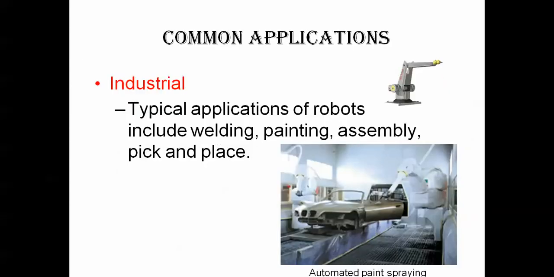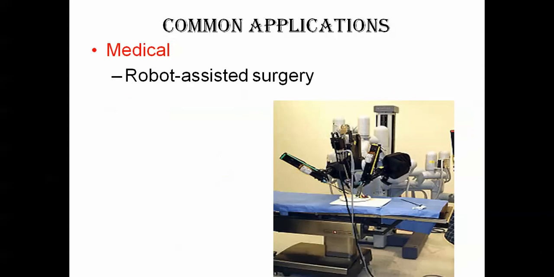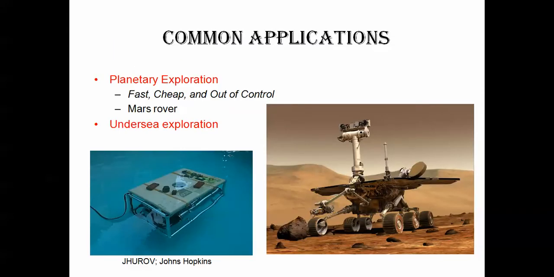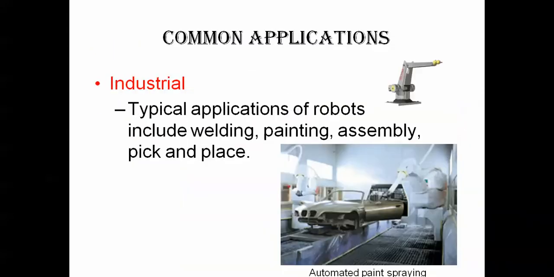We'll go to the next one, the common applications. We see where we are going to use robots generally. We have different kinds of applications of robots in different fields: industrial, commercial, military, medical, planetary exploration, and undersea exploration. In the industrial field, I'm showing an arm which is used for painting or moving parts, assembling parts, and welding.